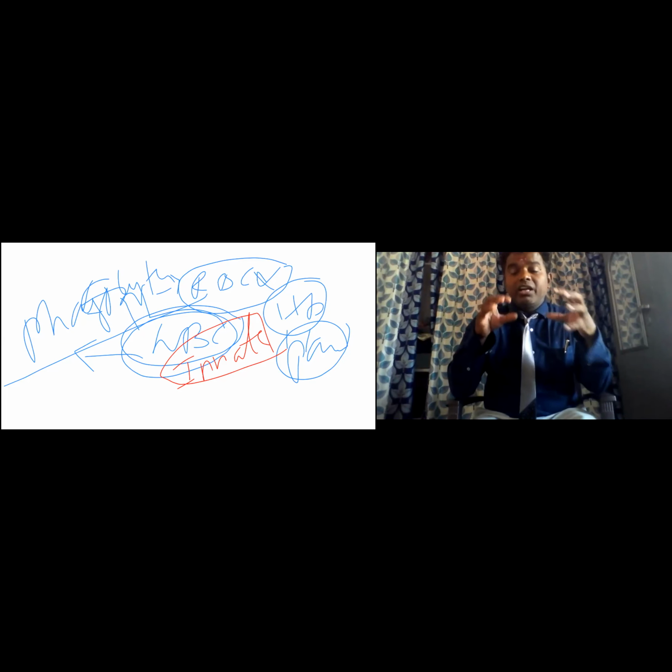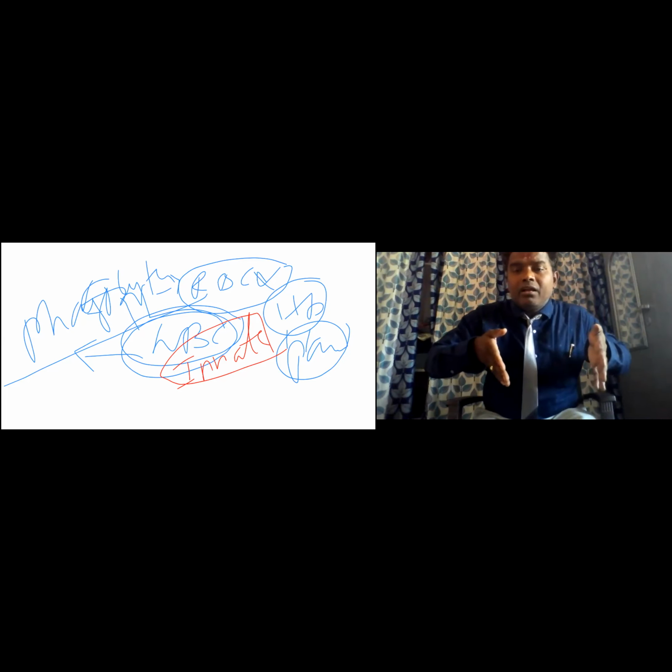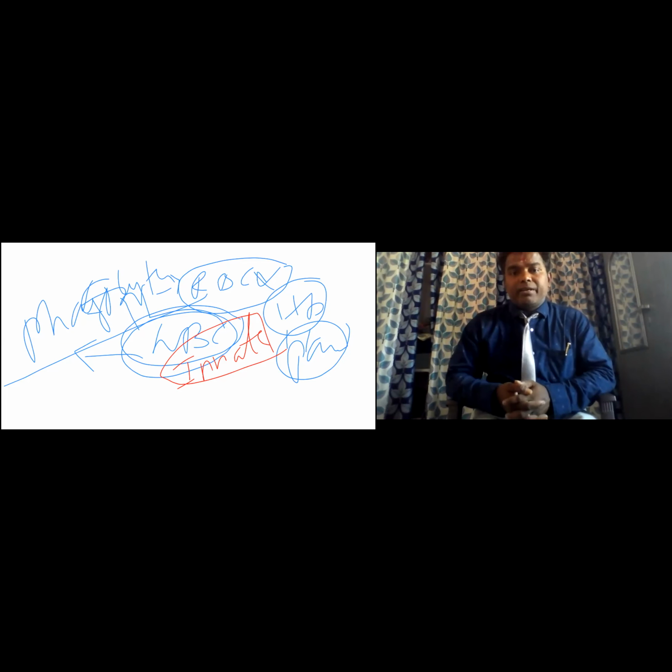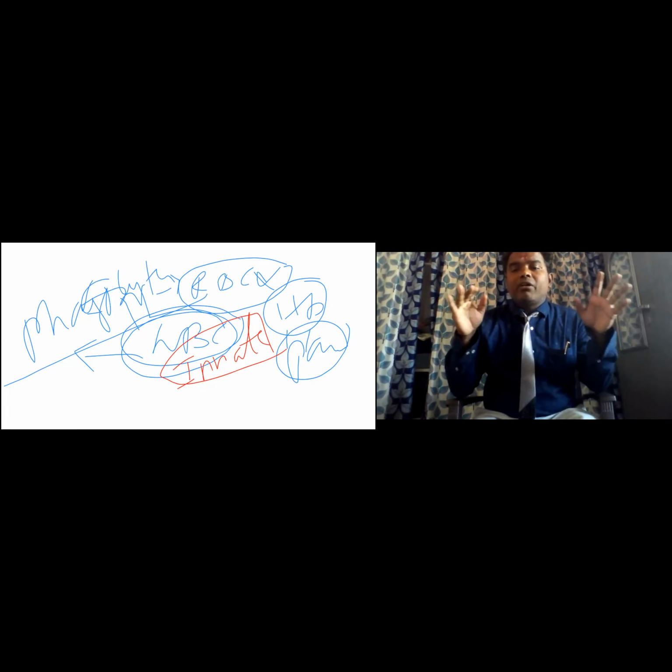Because in Annelida, for the first time, the circulation system originated. When the circulation system is there, what happened? The lymphatic system is also well developed. That's why the innate immunity system was developed for the first time in Annelida. That system I will explain later, tomorrow and the day after tomorrow.